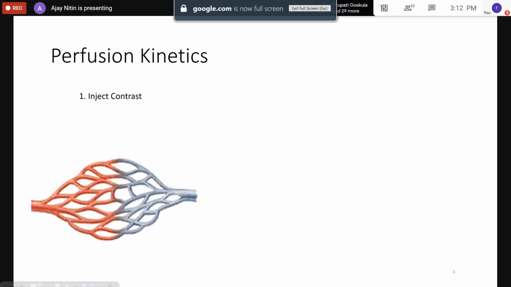Basically, perfusion is nothing but the study of blood flow, right? Every tissue in our human body, every cell, works based on how blood is supplied to it. It needs energy to function, and the nutrition that the cell needs is provided through blood, right? So understanding the blood flow into a tissue or cell is crucial in diagnosing or estimating its functionality. All perfusion studies are functional studies because you're trying to understand how the cell or tissue is functioning.